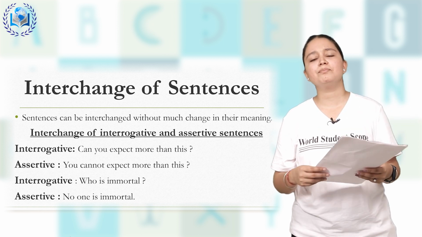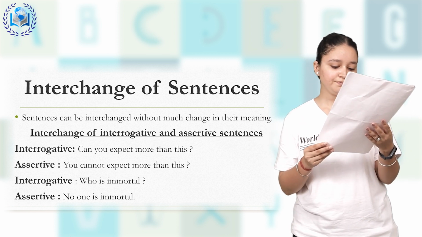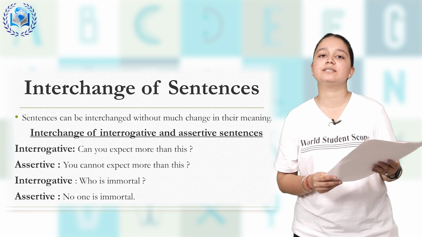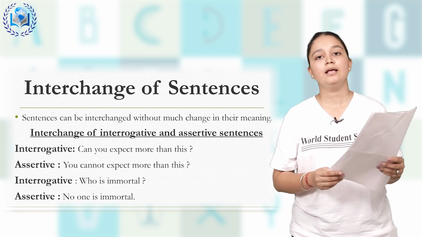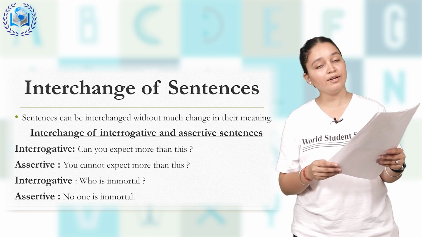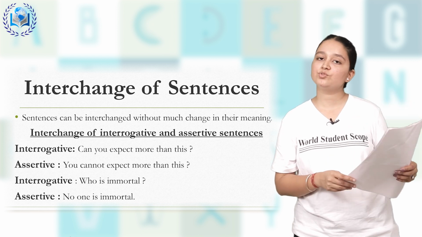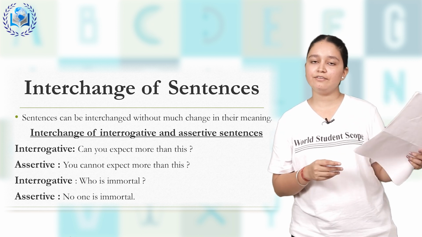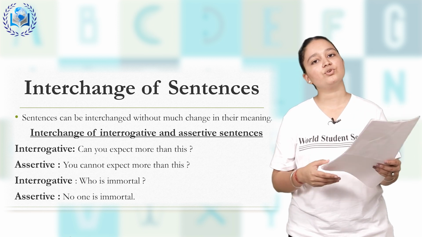Means there is not much change in the meaning. Next is, who is immortal? In interrogative I am asking, who is immortal, and if I want to change it into assertive, the result will be, no one is immortal, and it ends with the full stop. Interrogative, when we are asking a question, ends with the question mark.